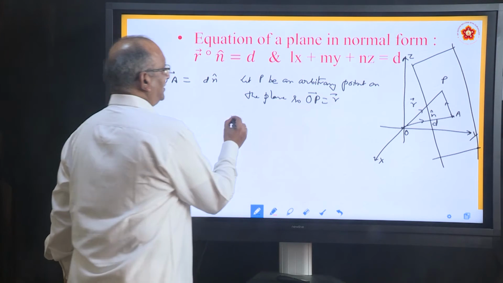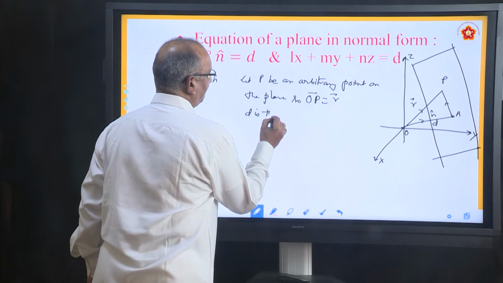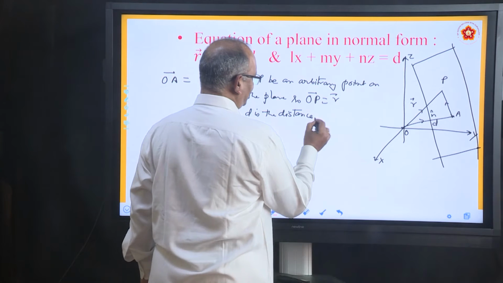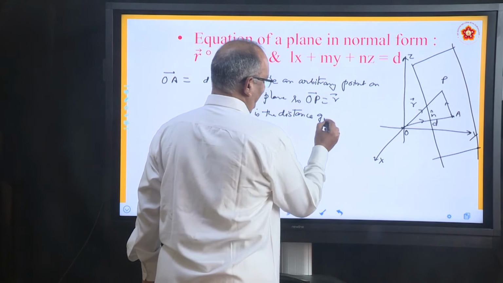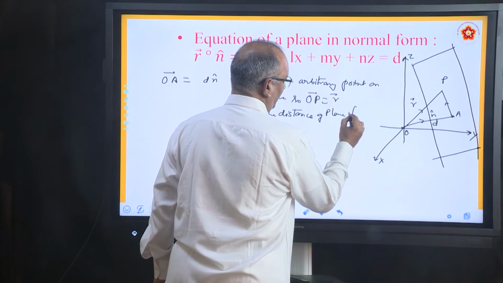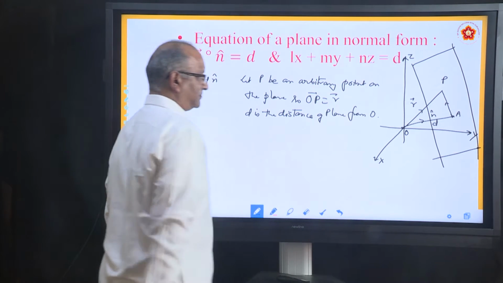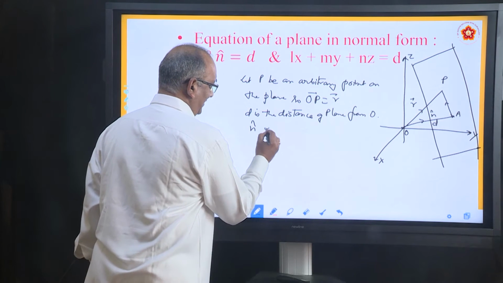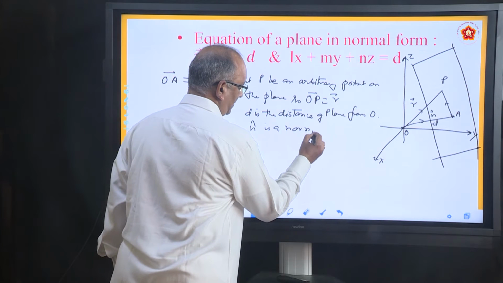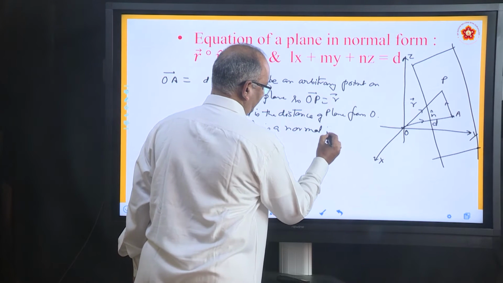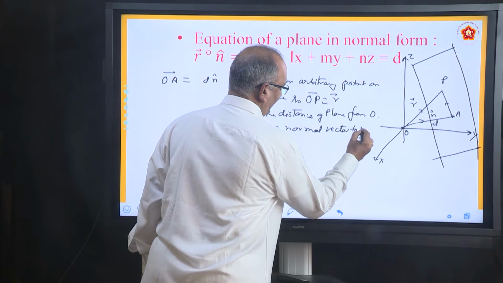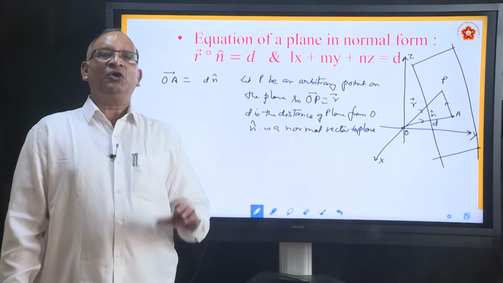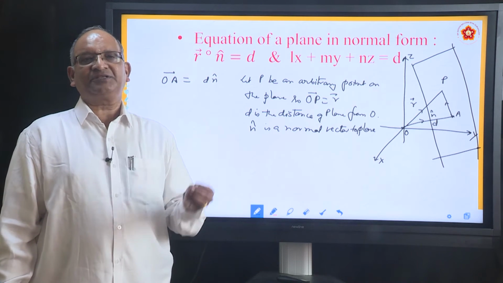What is d? d is the distance of the plane from the origin. What is n? n is a normal vector to the plane. This much information is given. We wish to derive the equation of the plane.